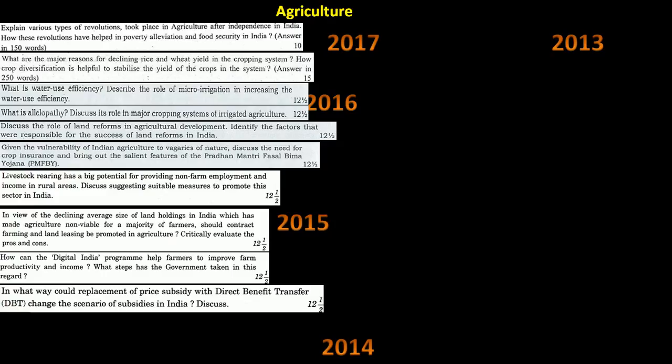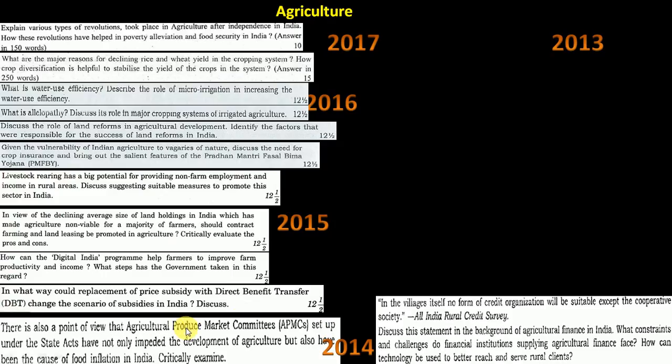Okay, 2014, again APMC, always important for prelims also. Multiple types of questions have come. Agriculture Produce Market Committees. Now even new things have come. You should know how it is related to NABARD, how the Long Term Irrigation Fund is there, how all these things are interconnected. So you should know about everything.